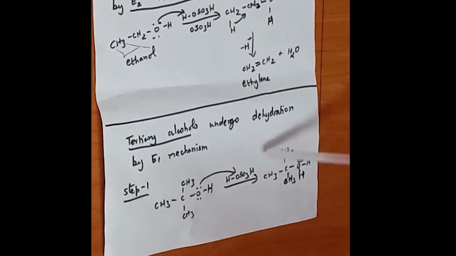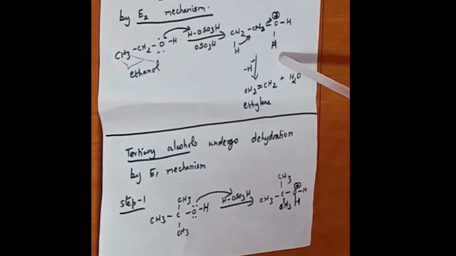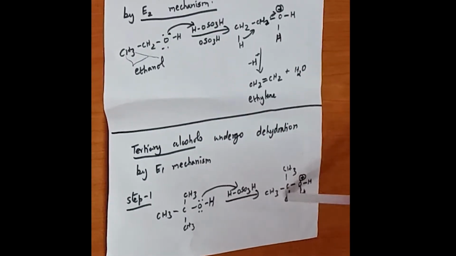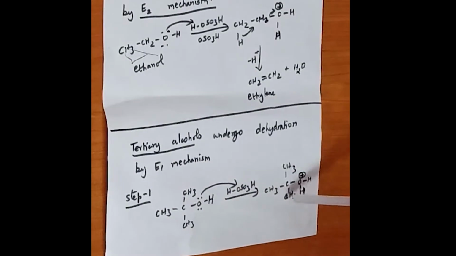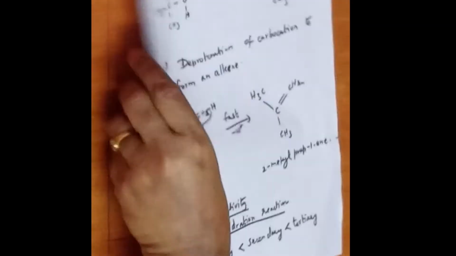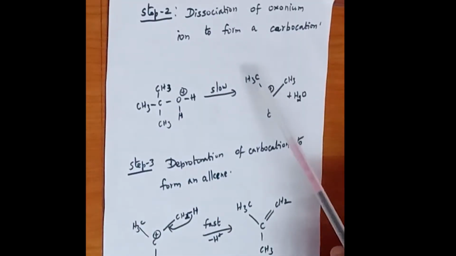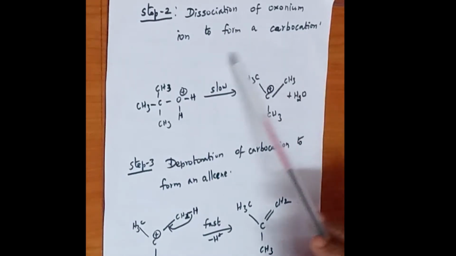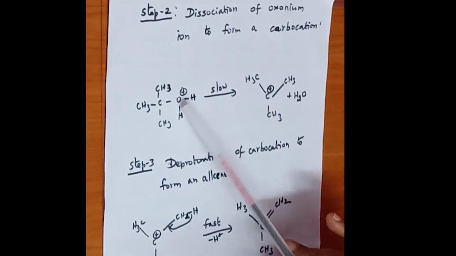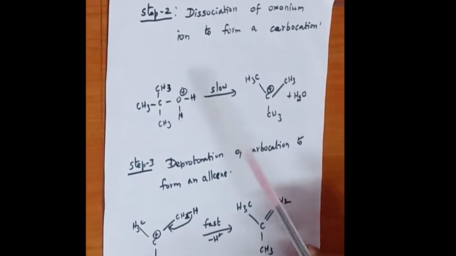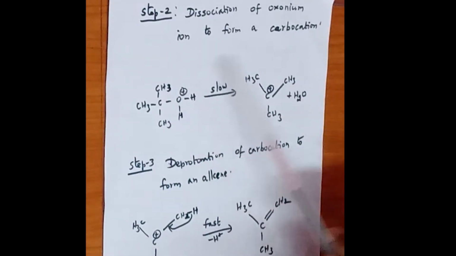In step 1, oxonium ion is being formed. In the dehydration reaction step 1, oxonium ion is being formed. In step 2, there is dissociation of oxonium ion. Oxonium ion is nothing but O plus. So this oxonium ion dissociates to form carbocation. There is a removal of water molecule and the carbocation is being formed.